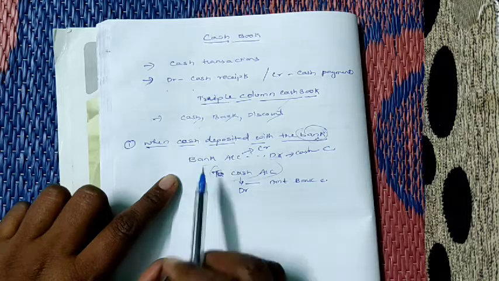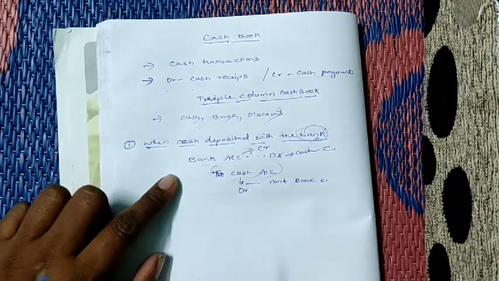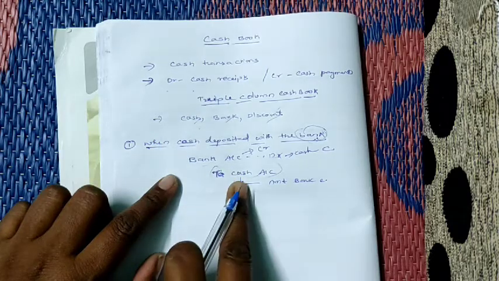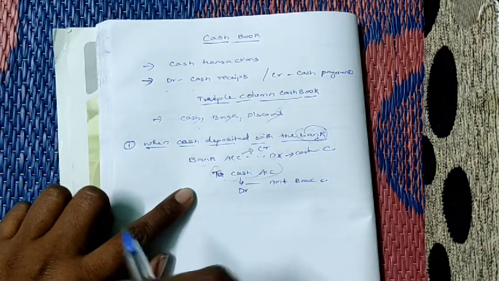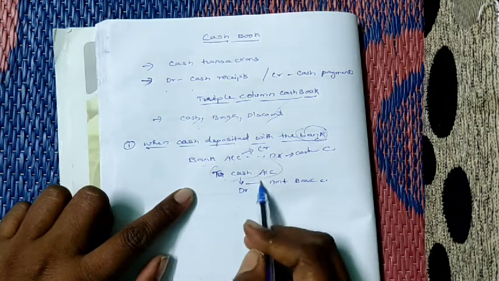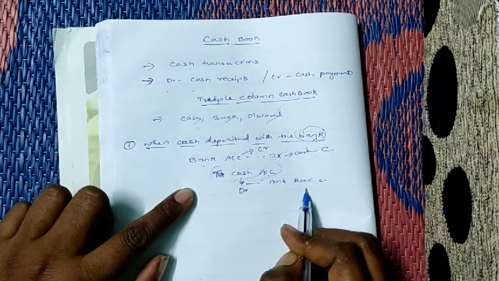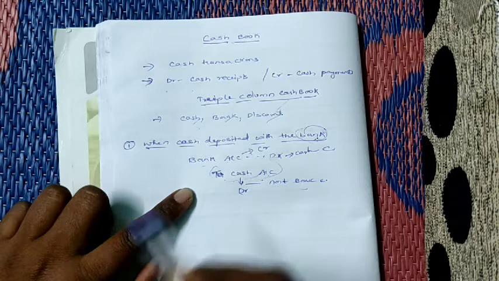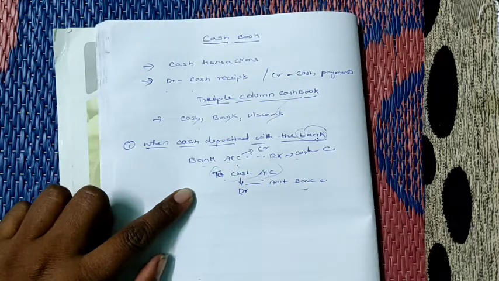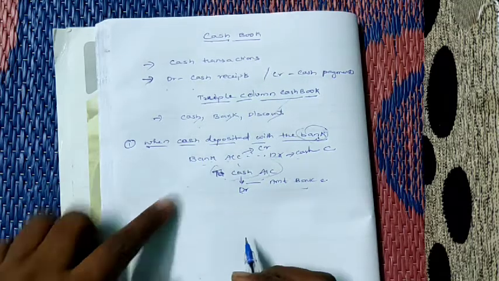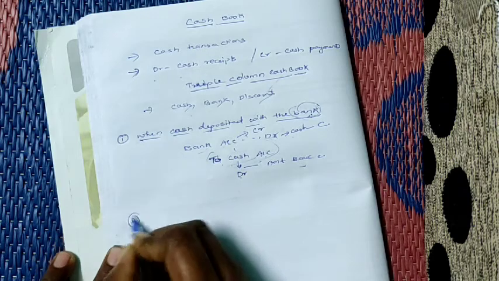Once again see the entry. When cash is deposited into the bank, the entry is bank account debit to cash. So first, to post in the triple column cash book, we write 'To cash' on the debit side, and the amount in the bank column. Next, on the credit side, write 'By bank', and take the amount in the cash column. In the LF column you have to write C, that is contra. This is the first transaction in case of contra entry.